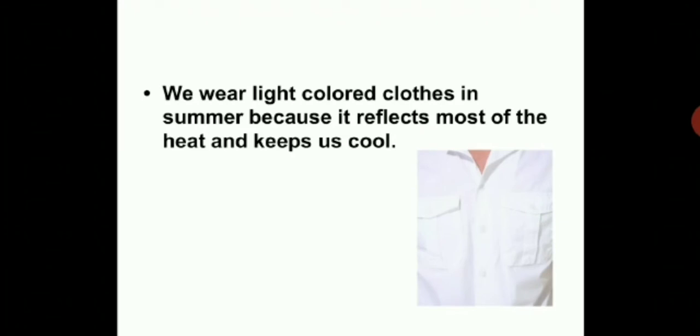You must have realized in your day-to-day life, children. This concept application, consciously or unconsciously, we actually apply in day-to-day life while selecting clothing in our daily needs, because we have these concepts in mind. We wear light colored clothes because they reflect most of the heat and keep us cool.